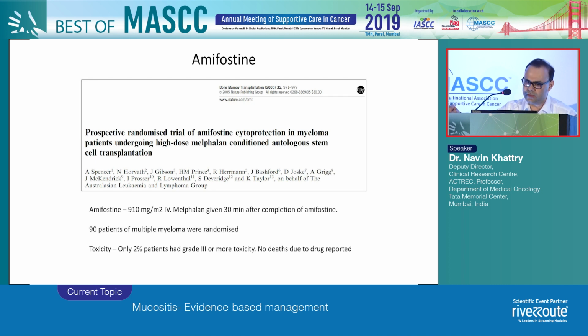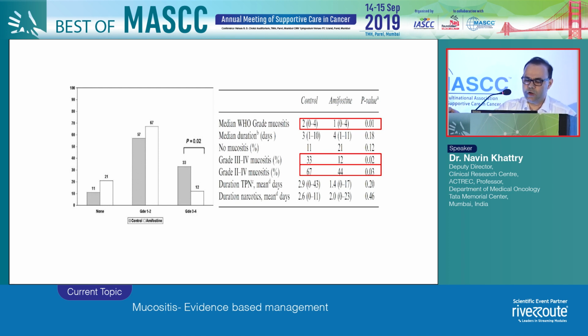So for the amifostine, which was actually used first to prevent the toxicity of cisplatin, it was also found that it can decrease the mucositis because of its scavenging effect on the free radicals. Now, this is one of those studies which was published way back in 2005, a small randomized study in which 910 milligram per meter square of amifostine was used half an hour before melphalan was given to the patient of multiple myeloma for transplant. Now, when you look at the incidence of grade 3, grade 4 mucositis, there was a clear-cut difference that the amifostine did better than placebo.